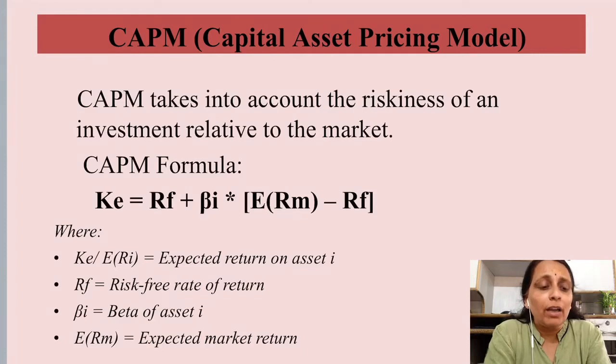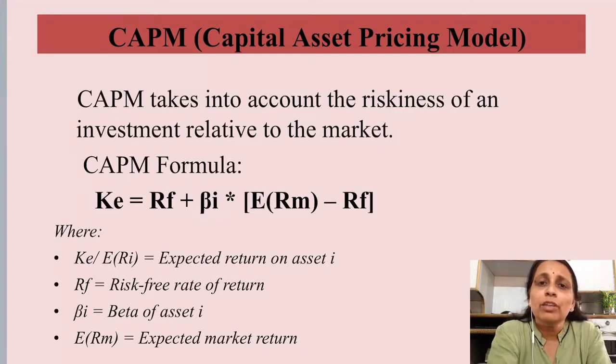That means if the market, meaning the whole systematic risk, if the whole economy and the whole market is moving in one direction, whether it is increasing or decreasing, then being a part of that particular economy and market, the firm will also be affected, but the intensity of this effect will be different. So this beta calculates the relationship between the market movement and the share movement. You can calculate it similarly as we do in the calculation of the coefficient of correlation.